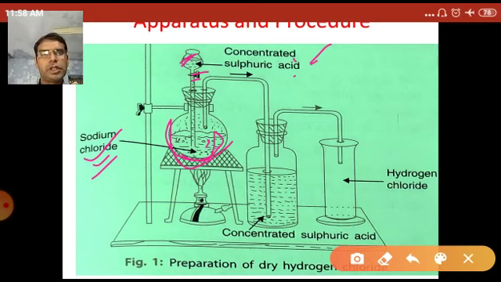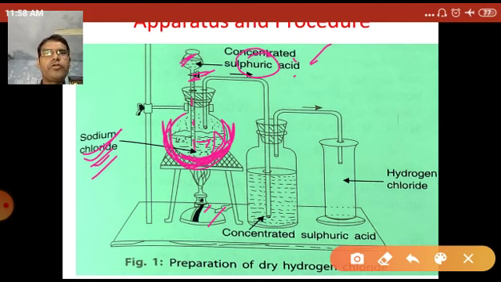Start the burner and provide heat to the round bottom flask, and heat it up to 200 degrees Celsius or slightly less than 200 degrees Celsius. Then add the conc sulfuric acid by opening the stopper, and the conc sulfuric acid enters into the round bottom flask containing the sodium chloride, and the reaction will start.